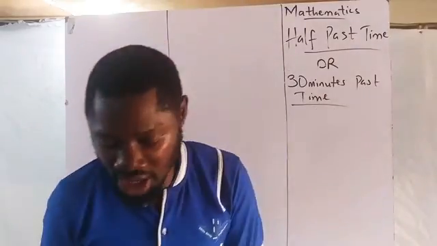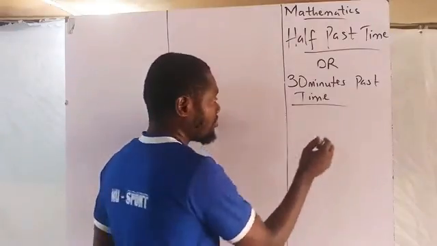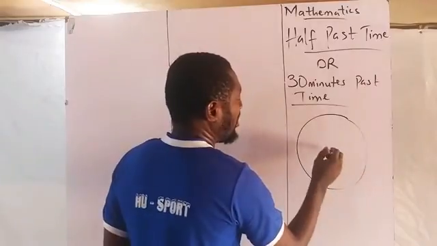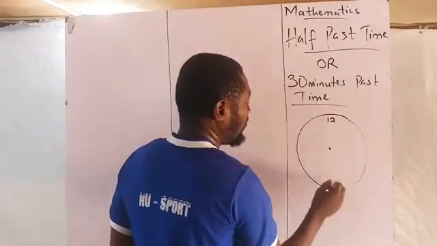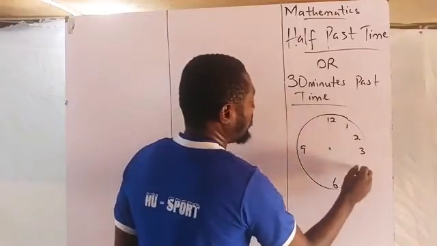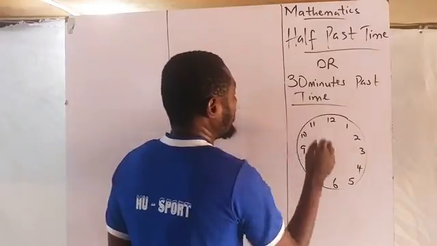Let me quickly write down similar work on the board for you to see. This is my clock. A dot, 12, 6, 3, 9, 1, 2, 4, 5, 7, 8, 10, 11.